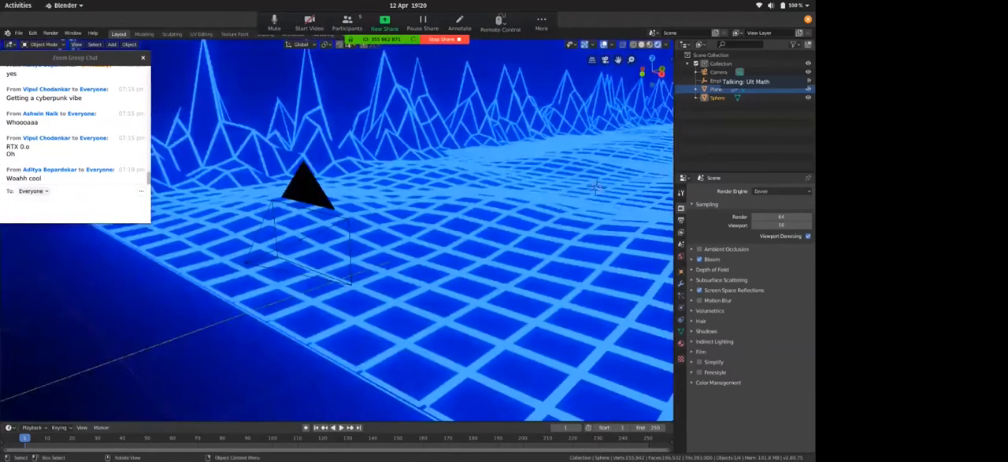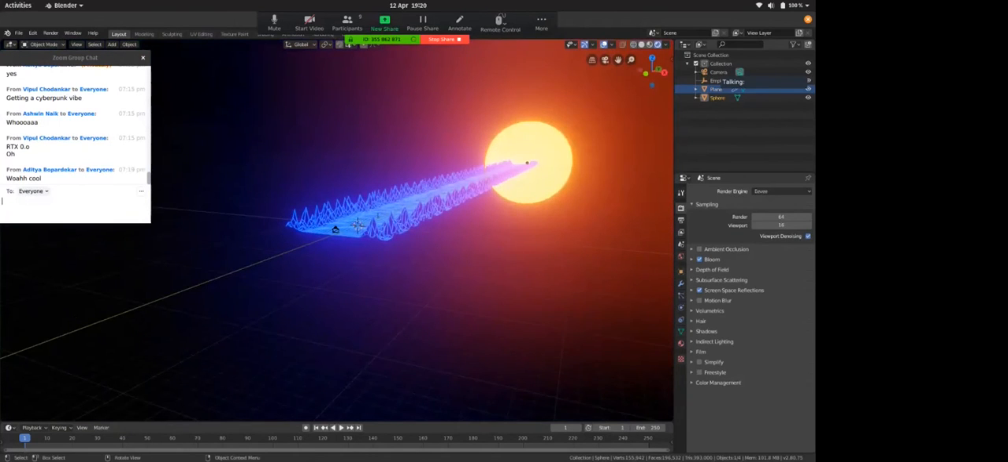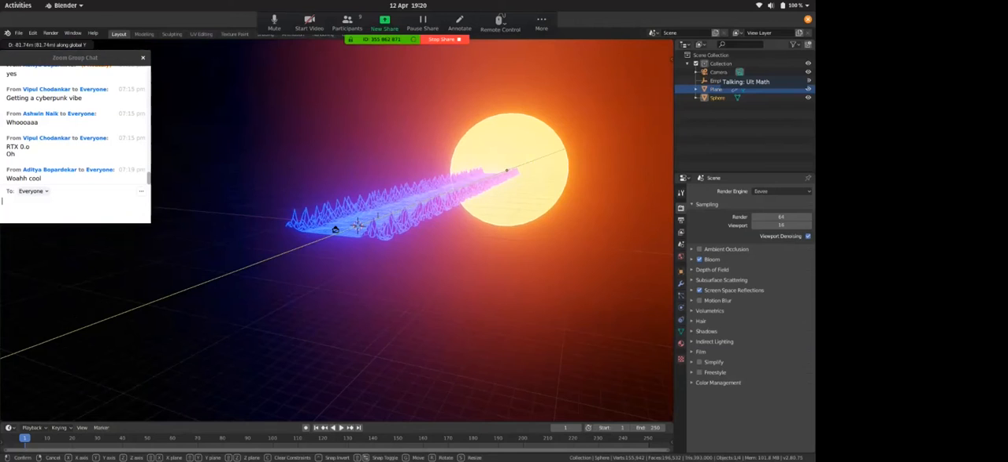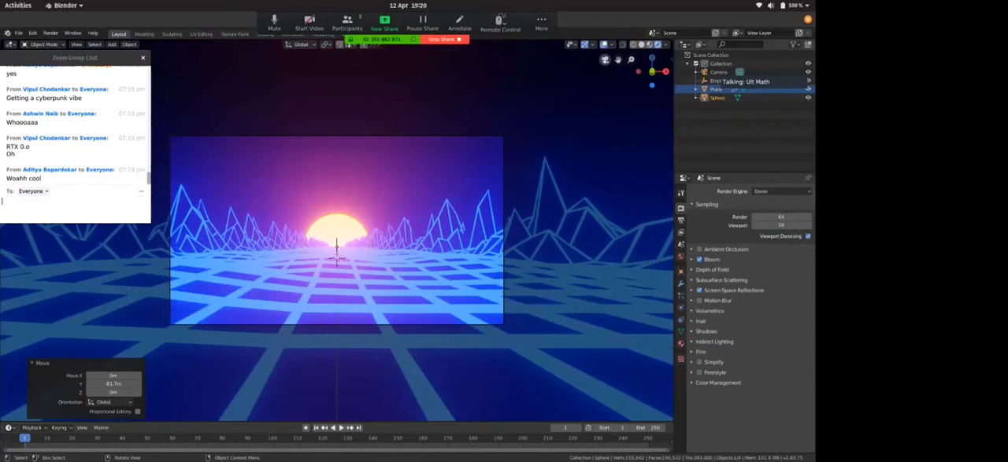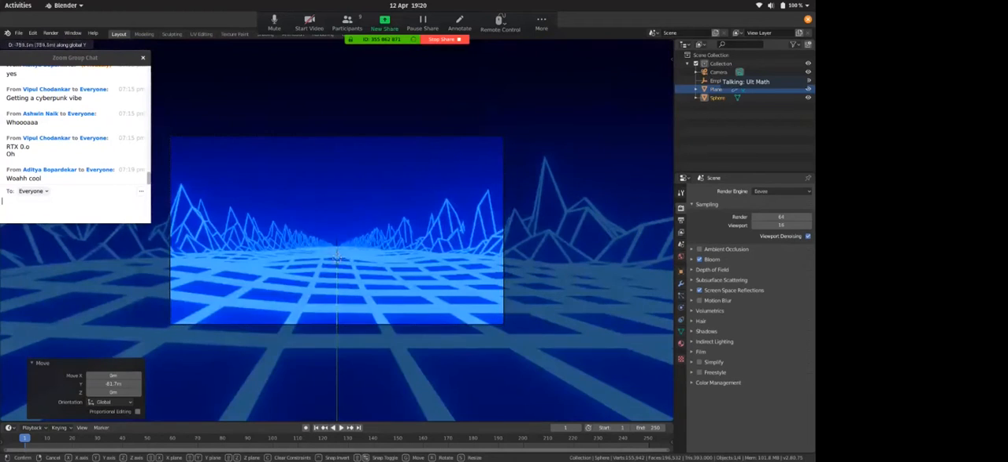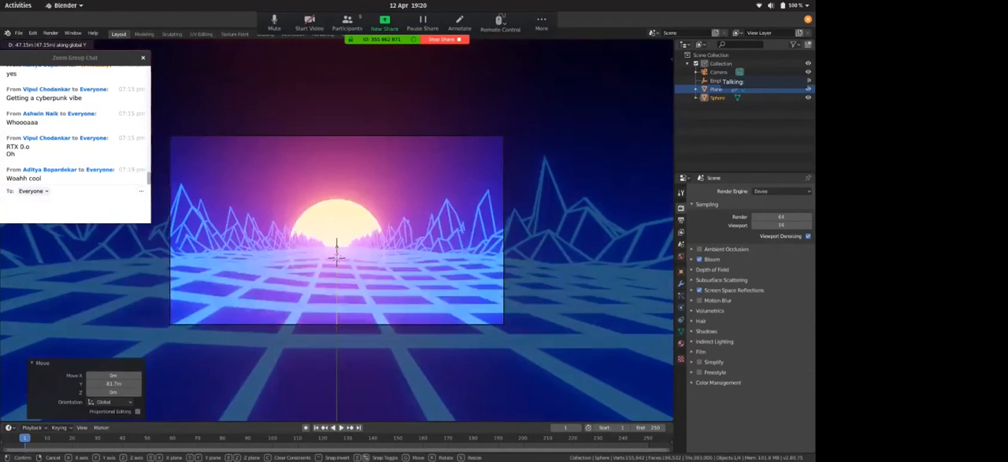I'll hit G and Y and get it slightly near, so I'll hit G and I'll hit Y again. So get it slightly near. Yep, this looks good.